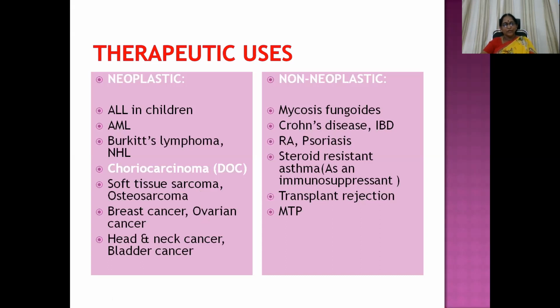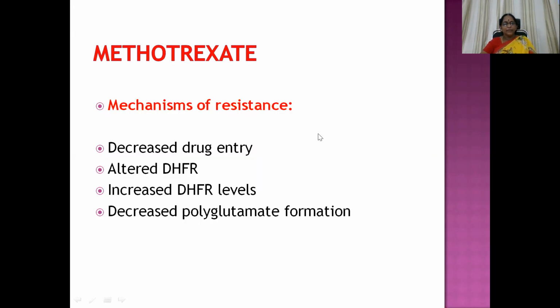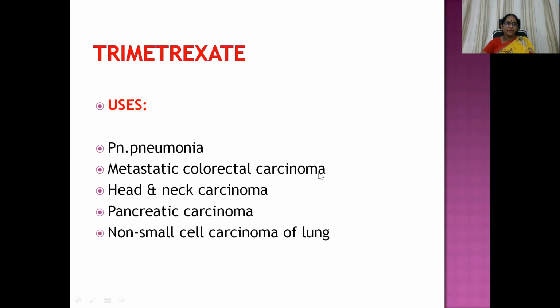So the role of this molecule is that it acts like an immunosuppressant in almost all these cases: autoimmune diseases, transplant rejection, and even medical termination of pregnancy also. Then mechanisms of resistance: decreased drug entry, as usual, altered dihydrofolate reductase, because this is the main thing that is deranged. Then increased DHFR levels and decreased polyglutamate formation.